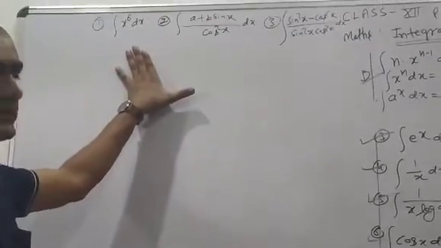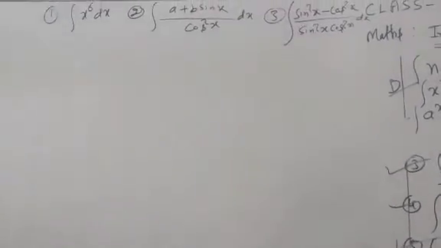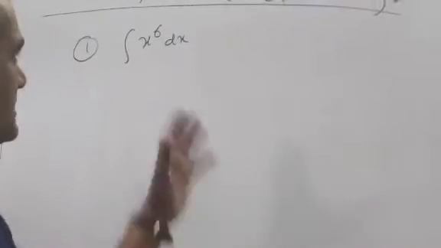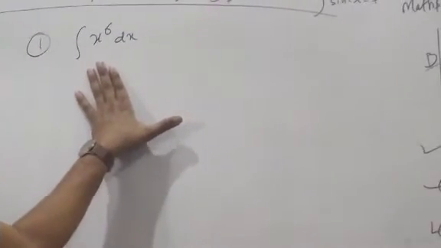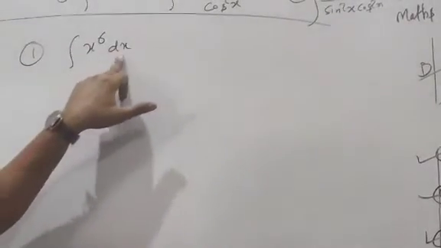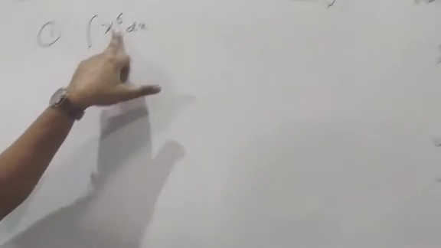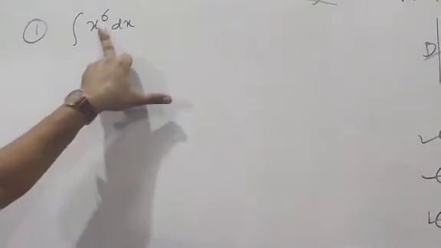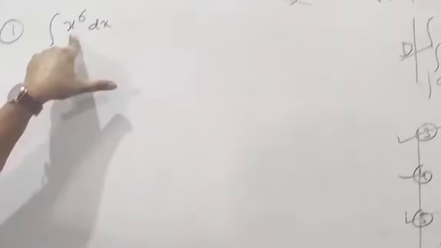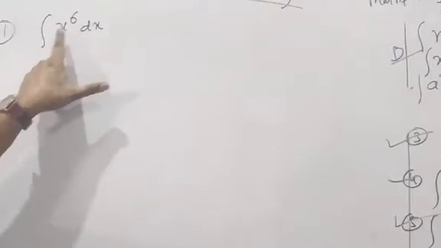Now I have written a few examples here. Going to tell. Question number 1, integration of x power 6 dx. Clear? First of all, we have to check in the given question what we have to do. You see the symbol. This symbol is integration. x power 6 means integration of x power 6. Clear? x power 6 means x is the variable and 6 is the constant.